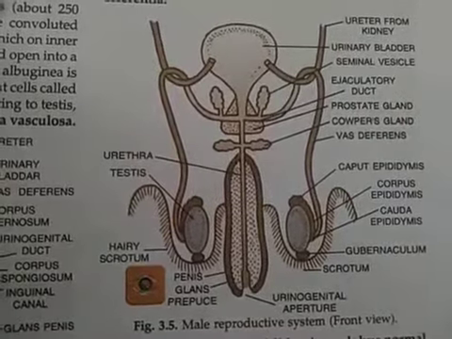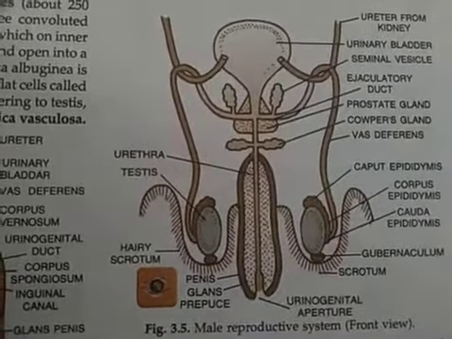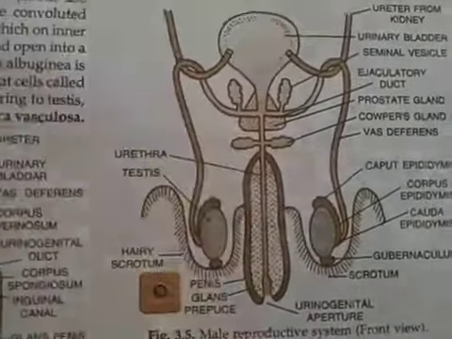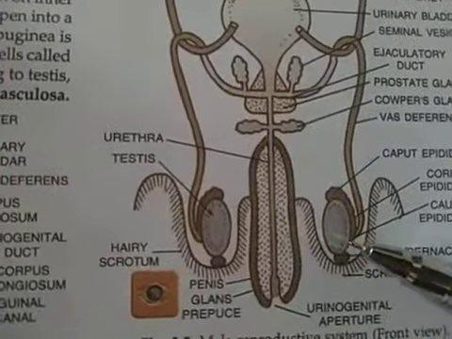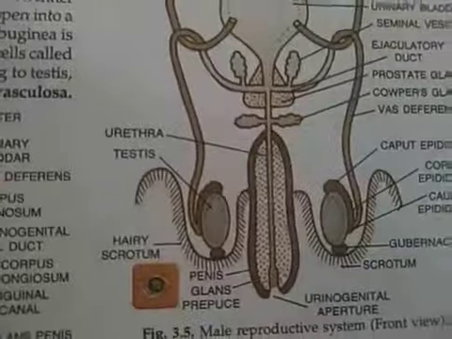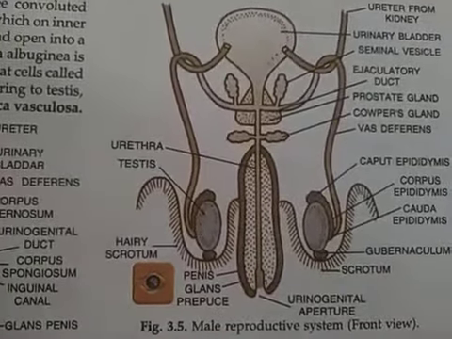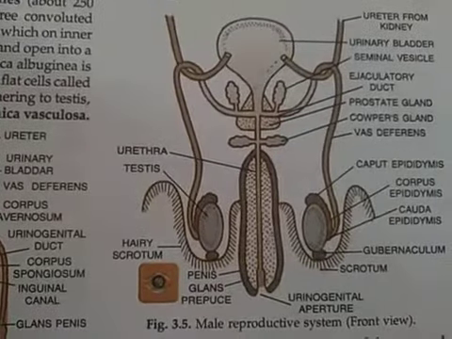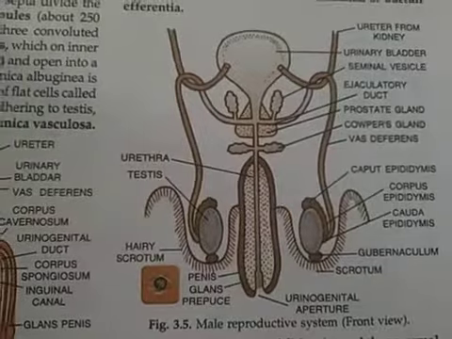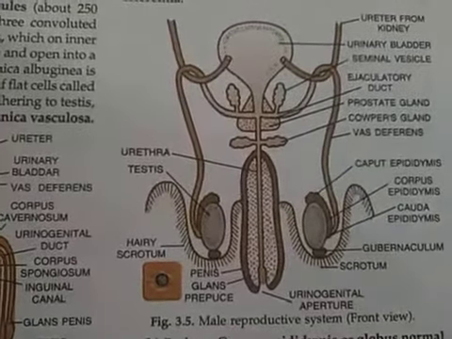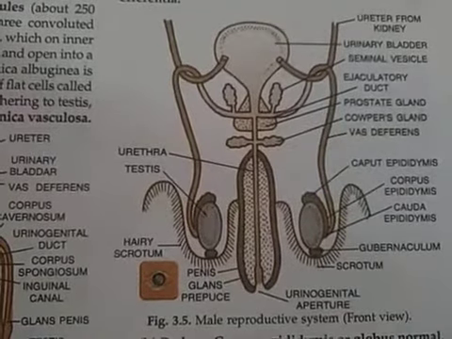First of all, as I told you yesterday, there are primary reproductive organs called the testes that are present here. These are the testes that are the primary sex organs of the human male, and these testes are connected with the scrotum. That is, scrotum is the extra abdominal cavity present in the human male to maintain a temperature lower than the general body temperature.